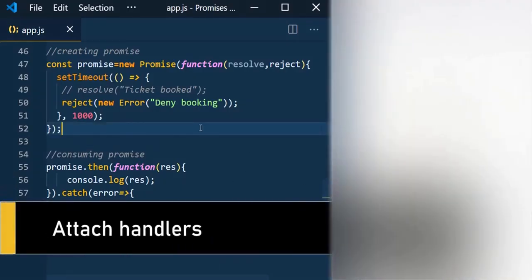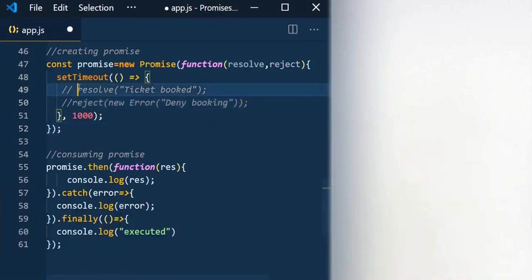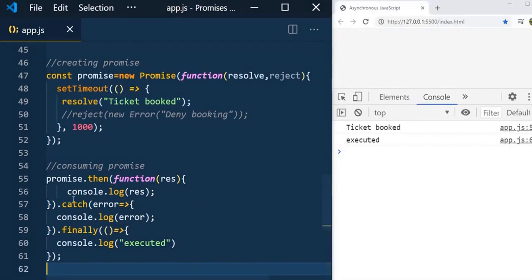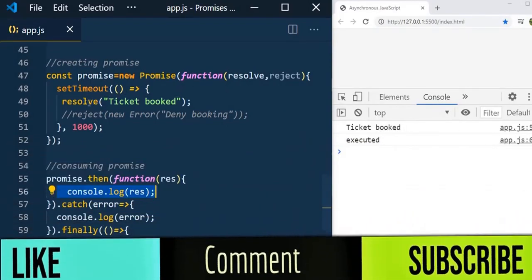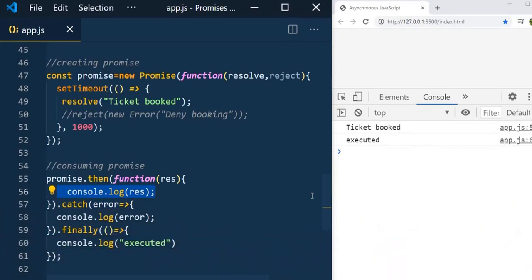Let's see how to attach the handlers to the then method. Now let me keep resolve here. If you see here, we are just displaying the message that we received from the resolved state, but in real time you may need to do some calculations after receiving the data.